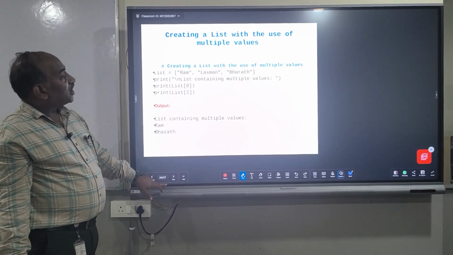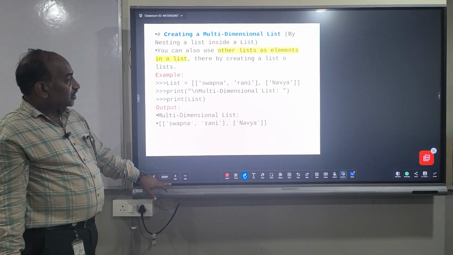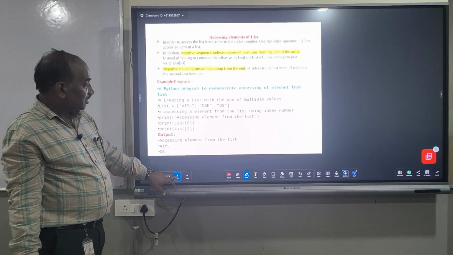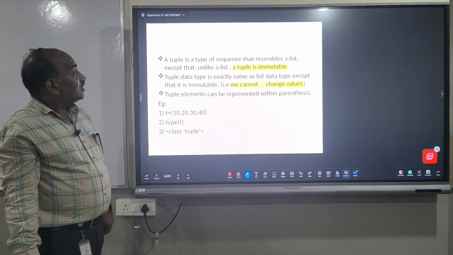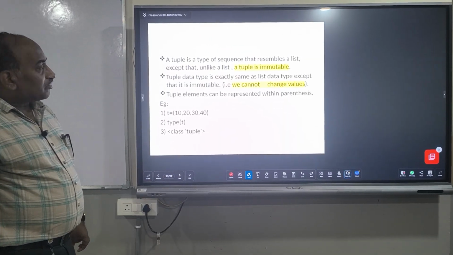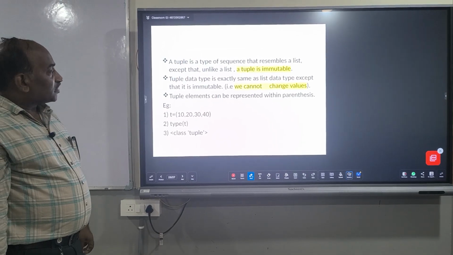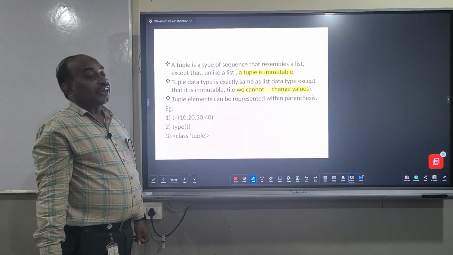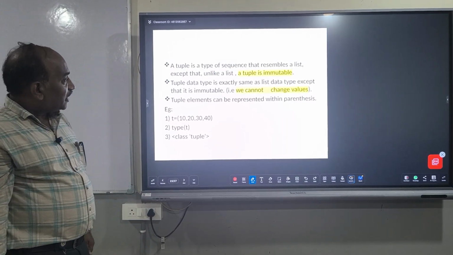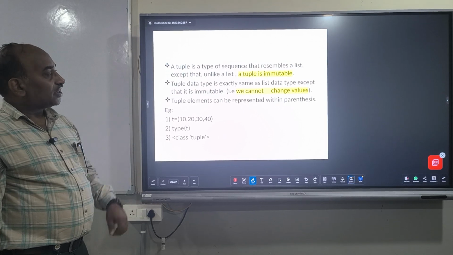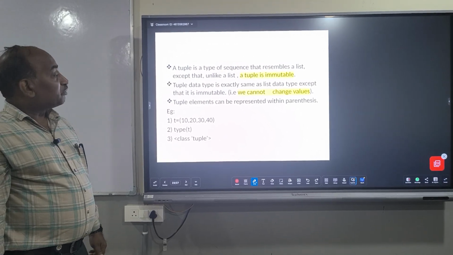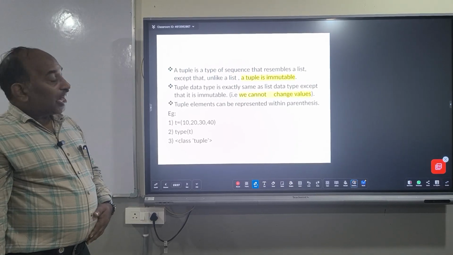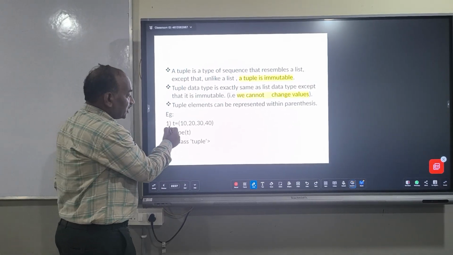Now we will see what a tuple is and the different ways of accessing the elements from the tuple. A tuple is a type of sequence that resembles a list, except that unlike a list, a tuple is immutable. It is similar to a list, but the only difference is that a tuple is immutable. That means the values cannot be changed. This is one simple example of a tuple.